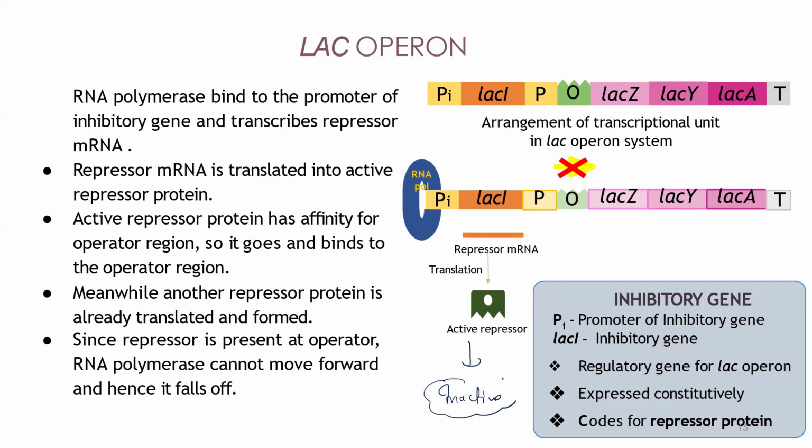So now this inactive repressor cannot bind to the operator region. There is no repressor binding to the operator region. Now what happens? The RNA polymerase can easily pass through the operator region, and it reads the LAC-Z, LAC-Y, LAC-A and synthesizes the enzymes. So lactose itself will regulate the process.